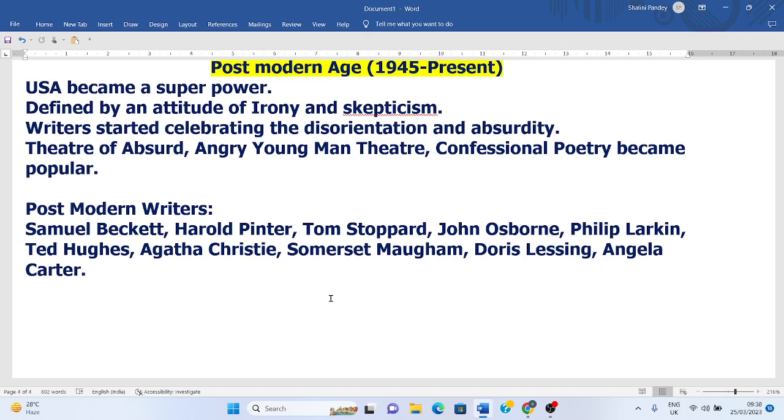Some popular writers of the postmodern age are Samuel Beckett, who has written Waiting for Godot, and then Harold Pinter, John Osborne, Ted Hughes, Philip Larkin, Agatha Christie, a great novelist, Somerset Maugham, who has written many humorous essays, works, short stories, novels, Doris Lessing, Angela Carter. So this was the gist of all the ages.